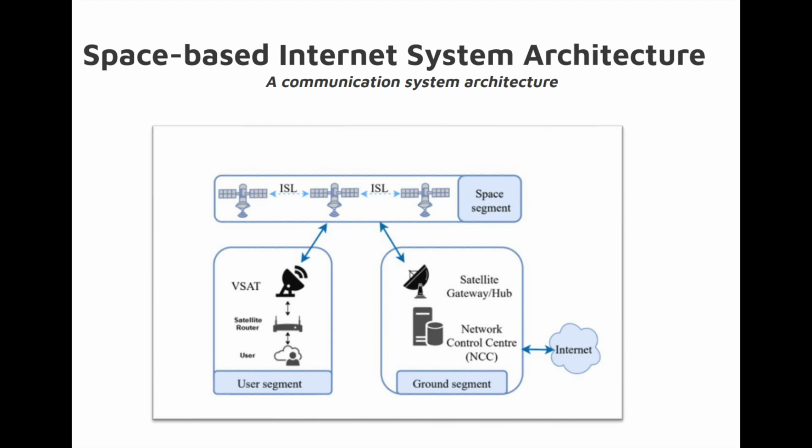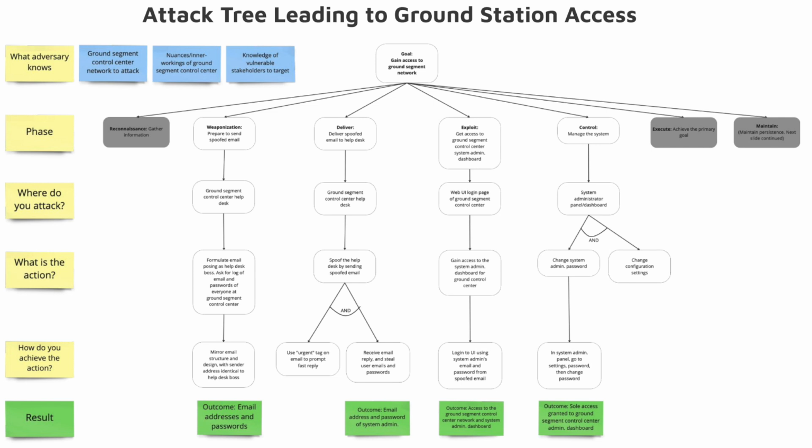So using a commercial space-based internet system architecture, we modeled an attack on a space vehicle from an ex-employee's phishing attack, which propagated through the user segments into the ground segment and finally disrupted a space vehicle. So we utilized the MITRE ATT&CK and SPARTA frameworks to create our attack and defense tree model.